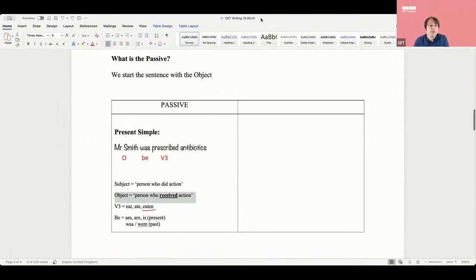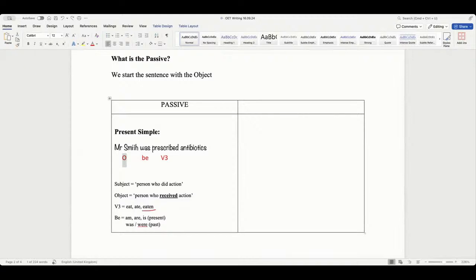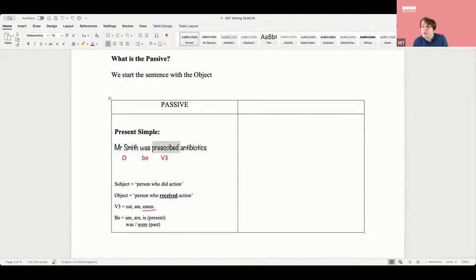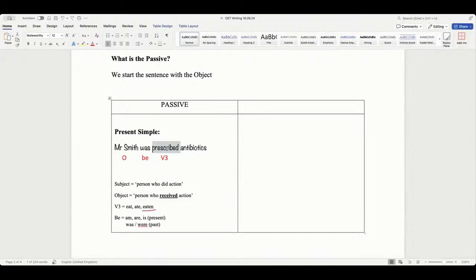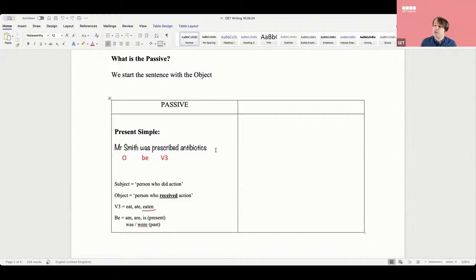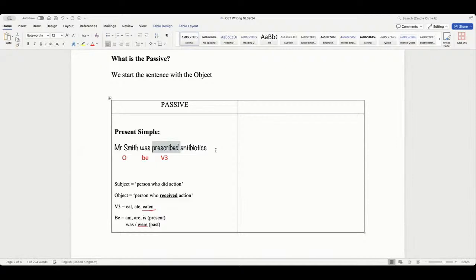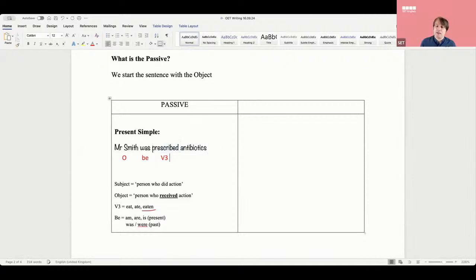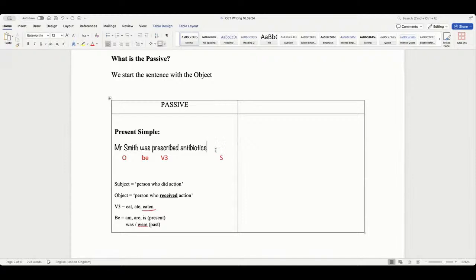Now, Mohadissa, you said that we start with the object. Agreed? Yes. So Mr. Smith is actually the object. Is he prescribing? No, he received the antibiotic. So who is prescribing? Who's doing the action? The medical team. How do I say the subject? We can say at the end, Mr. Smith was prescribed antibiotics by doctors.